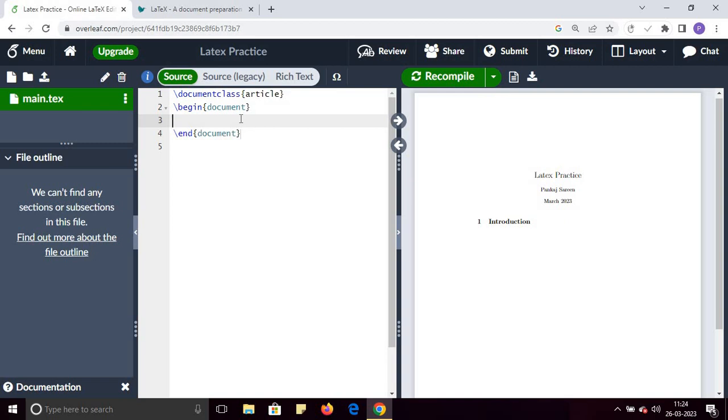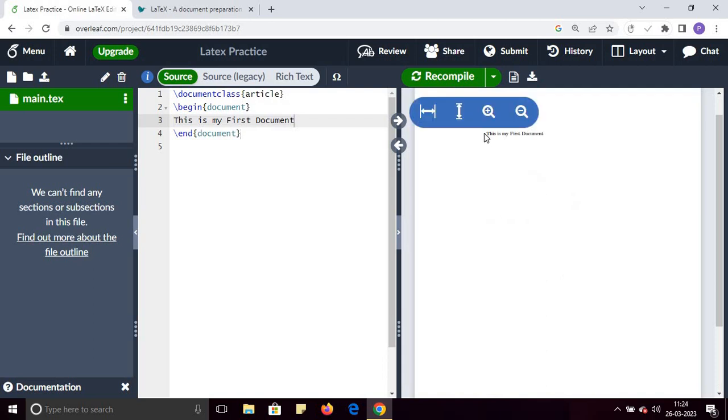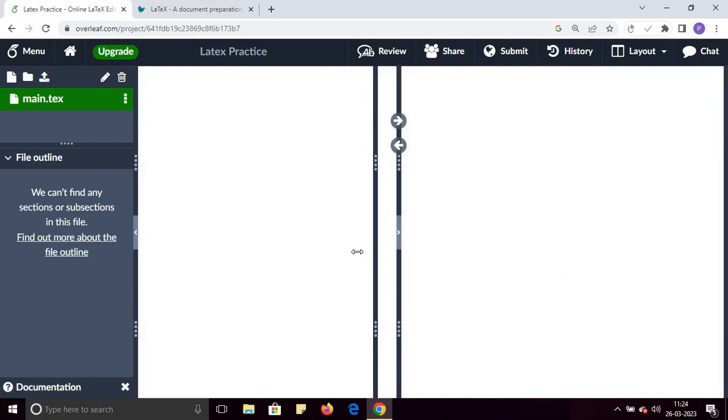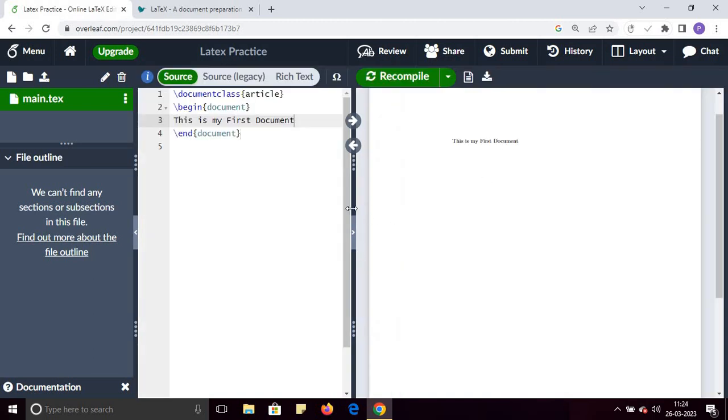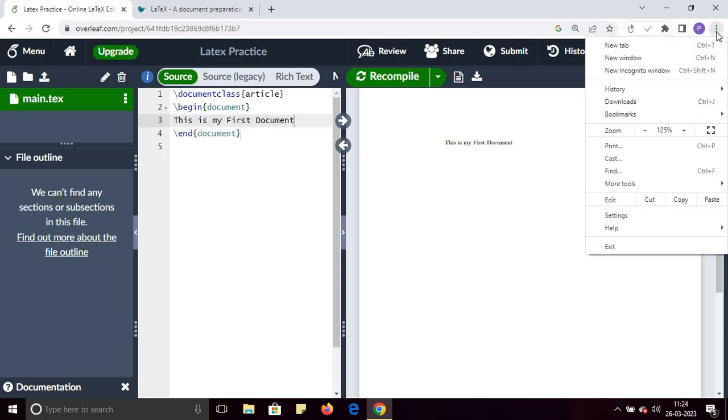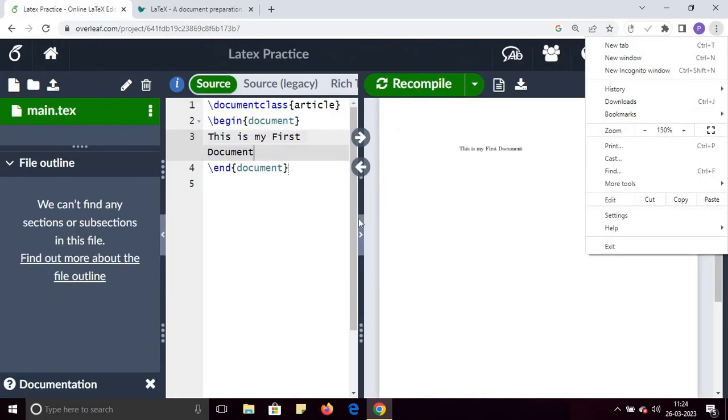Here, whatever you write, for example I write "this is my first document" and recompile it, and you will see the output here. This is my first document, as you can see on the right hand side, and you can save its PDF file from here. You can download the PDF file, very easy.